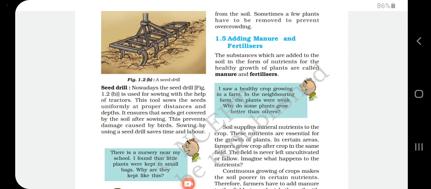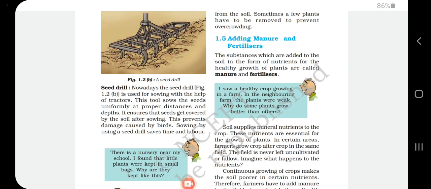Is adding manure and fertilizer important? Yes, it is very important. It enriches the soil so that we will get more yield.